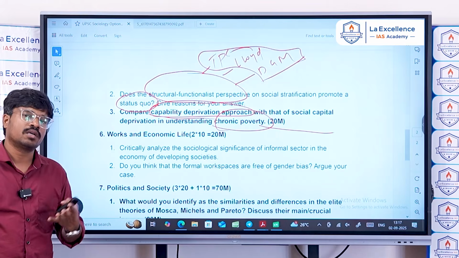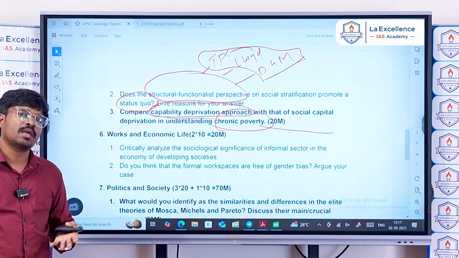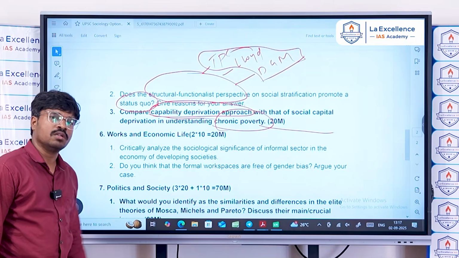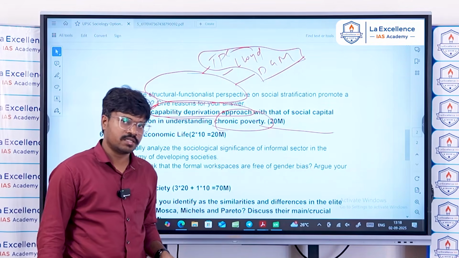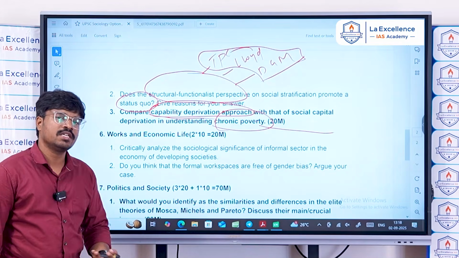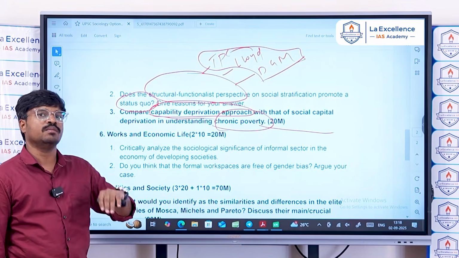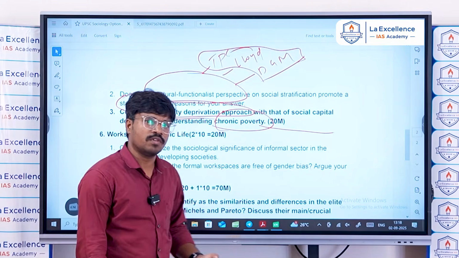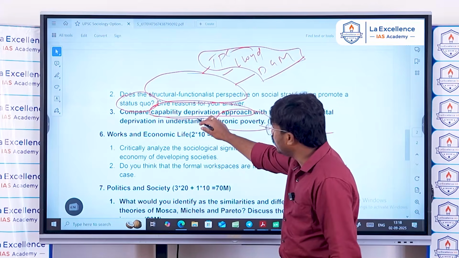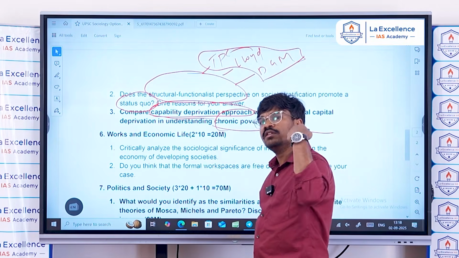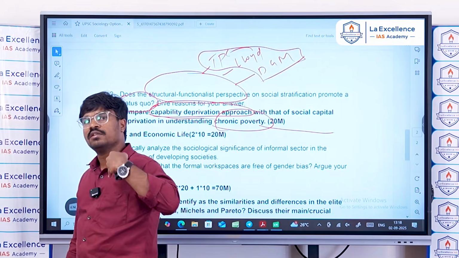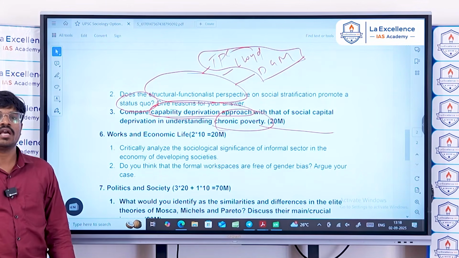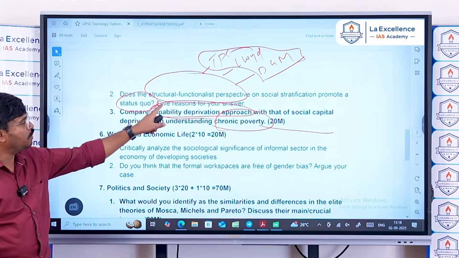Capacities can be developed through good education, good healthcare facilities and skills. By giving these capacities and capabilities to the people, we can eliminate poverty. This is the essence of the capability approach. Capability deprivation means denying educational facilities, healthcare facilities and access to skilling.